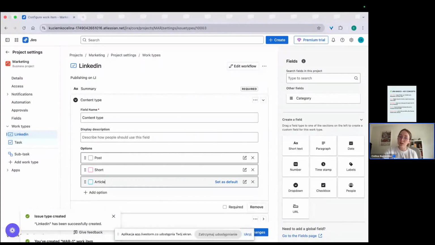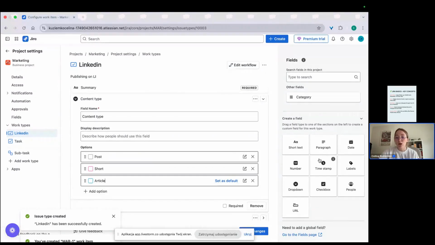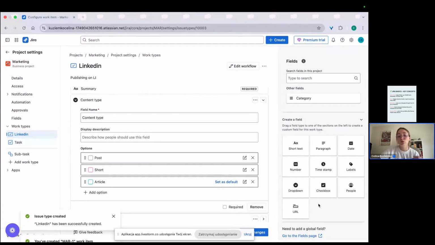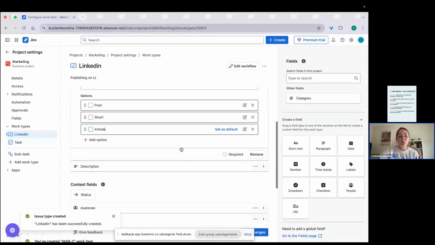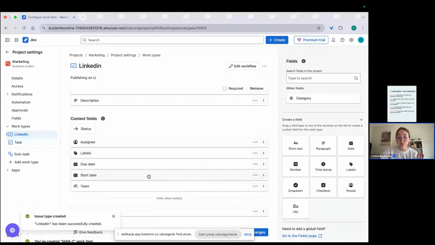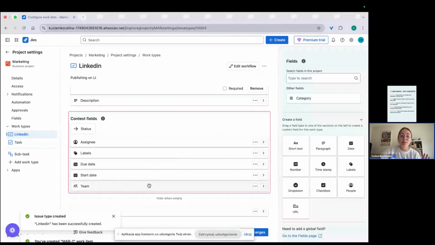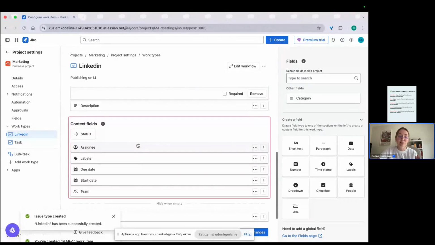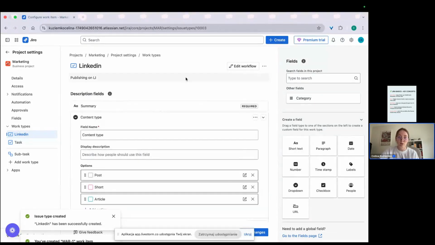It's good for filtering, and also when you open the issue, you will see what is marked, and you will know very quickly what this task is about and what you should do. Depending on your own needs, you can put lots of different fields there. Of course, you can get rid of them too. It's like drag and drop. You can do it wherever you need.